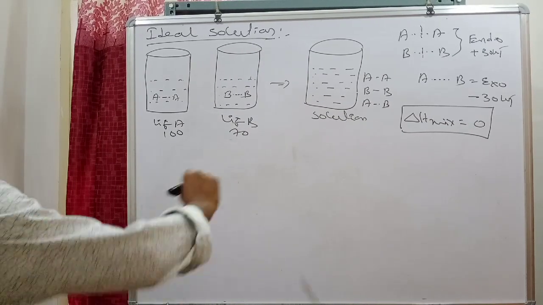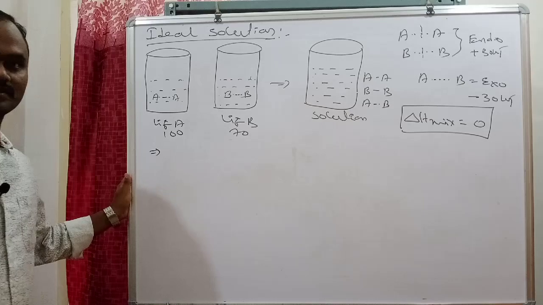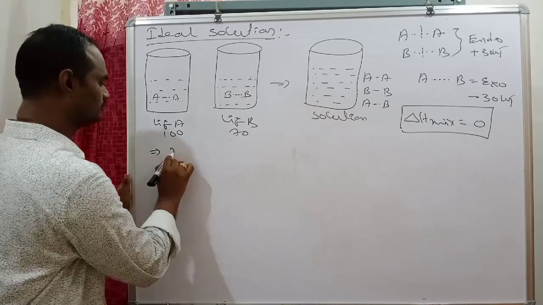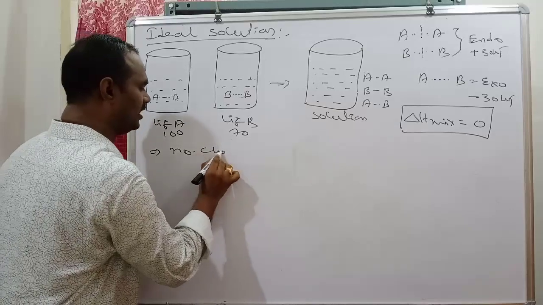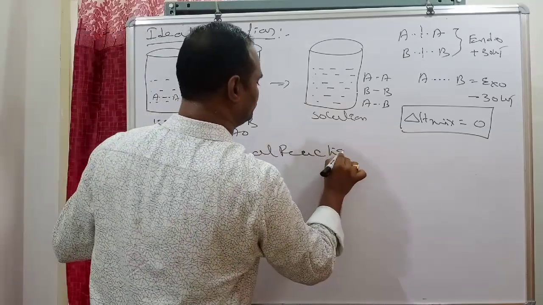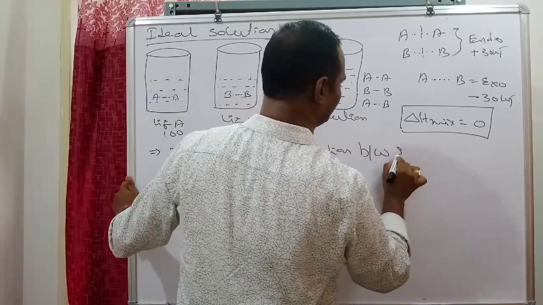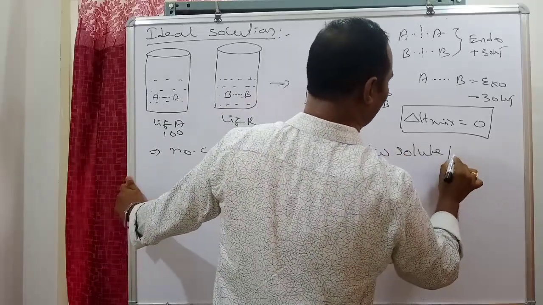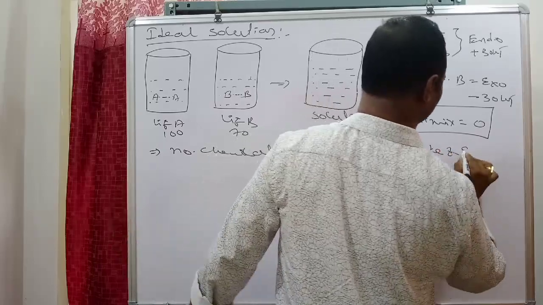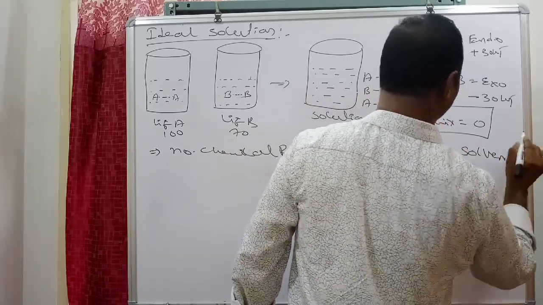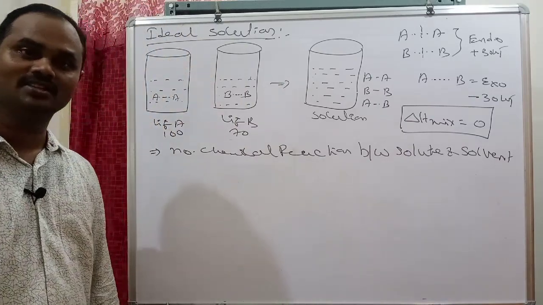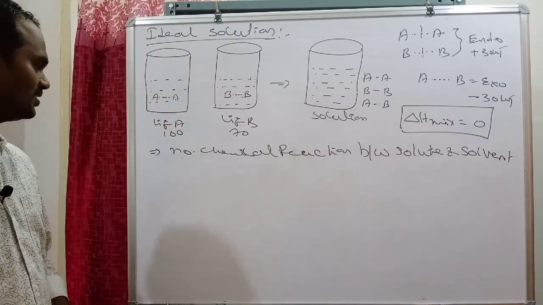To form an ideal solution, the next condition is that there should be no chemical reaction between solute and solvent. If a reaction happens, that is a non-ideal solution. If there is no reaction, that is an ideal solution.